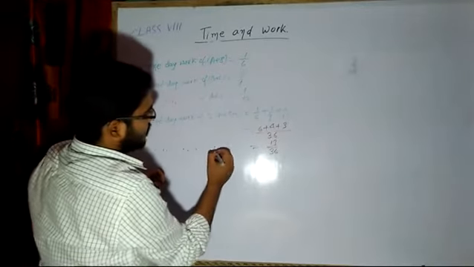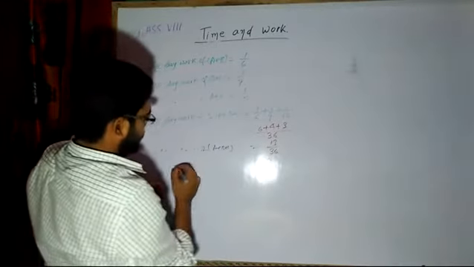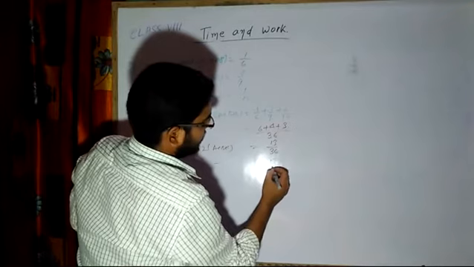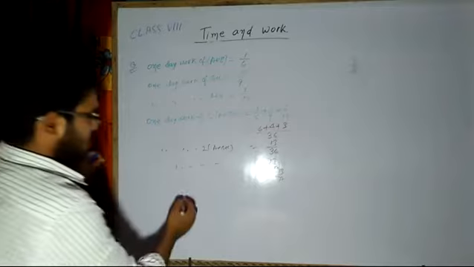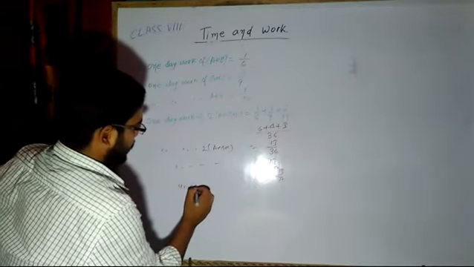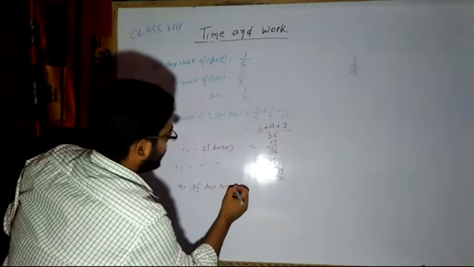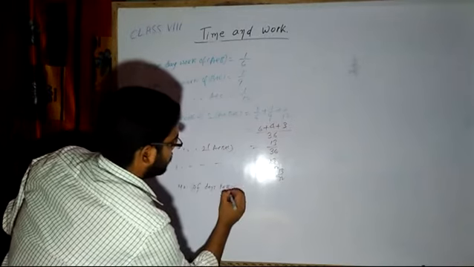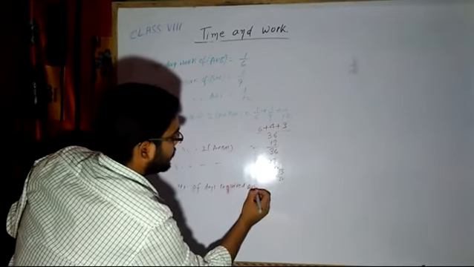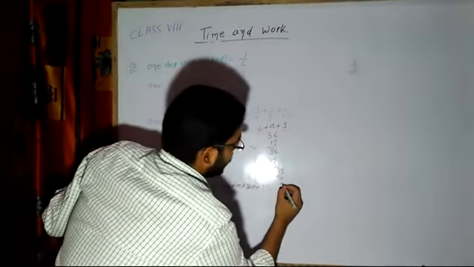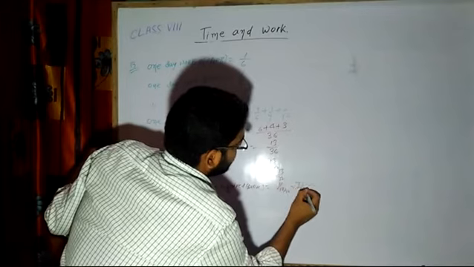So we will write 1 day work of A plus B plus C. The 2 will come here, twice it is now, equal to 13 by 36. So A plus B plus C is 13 by 72. This is the 1 day work. So the number of days required is just the reciprocal of this, because we write 1 by 13 by 72. That means 72 by 13.